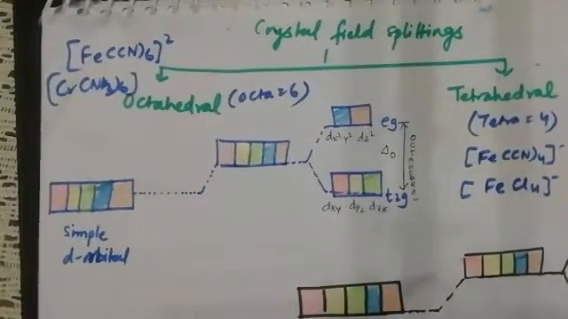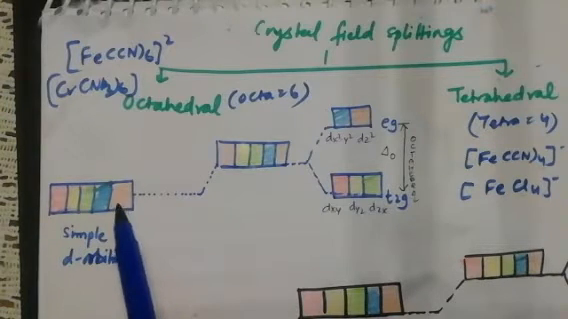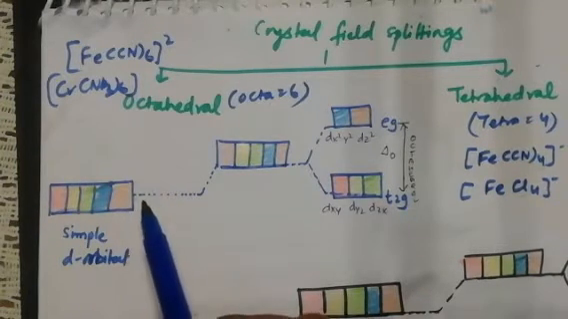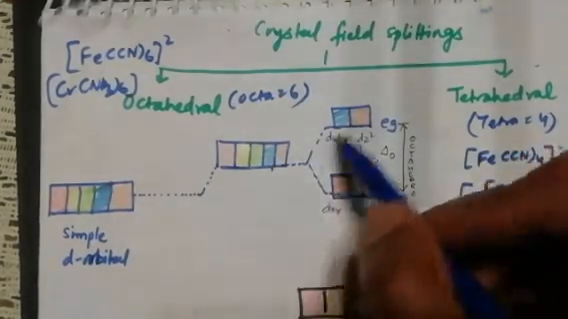Now what is the story? When the d orbital is simple or in the ground state, at that time there is degeneration, there is no splitting. As the moment the energy increases, it will start splitting into two.